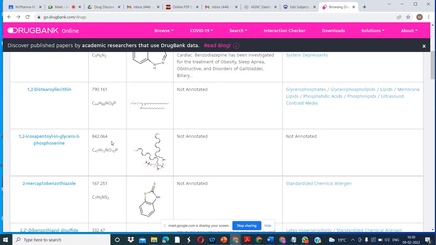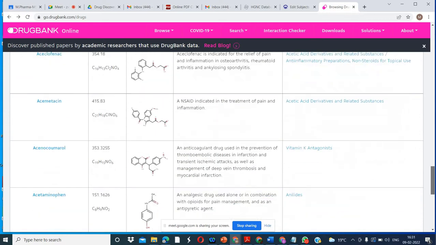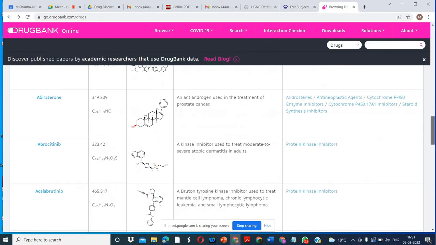If there are two drugs for the same purpose, obviously you will choose the drug that is lower in molecular weight. But this one is 167.257. So molecular weight should not be high. It should not be greater than 500. If it is less than 500, then it is good, according to Lipinski's rule of 5. So these are the different drugs.